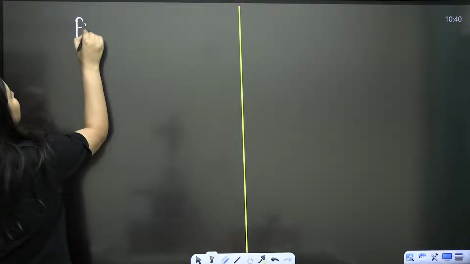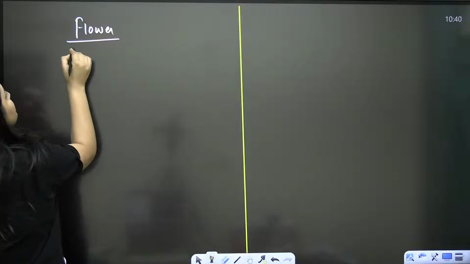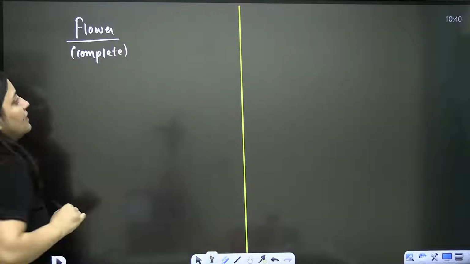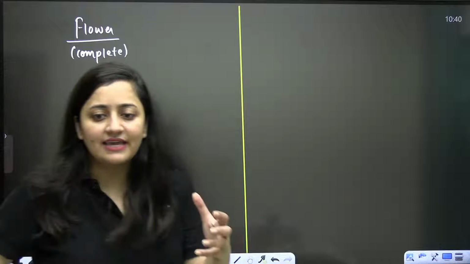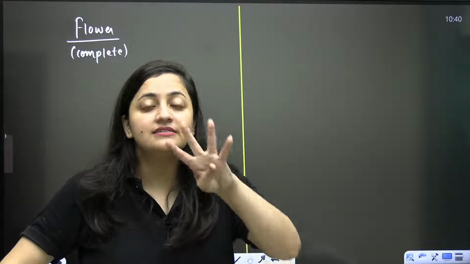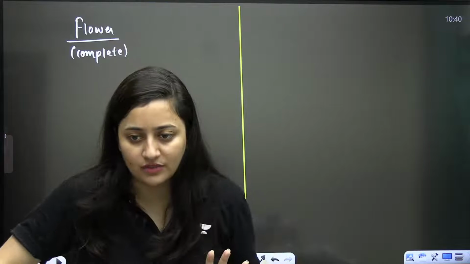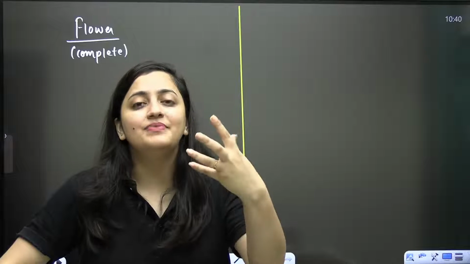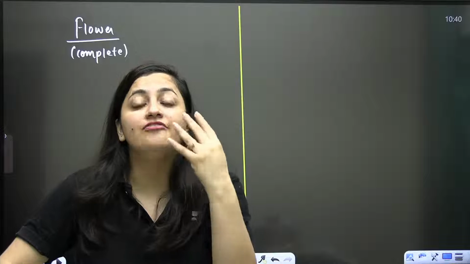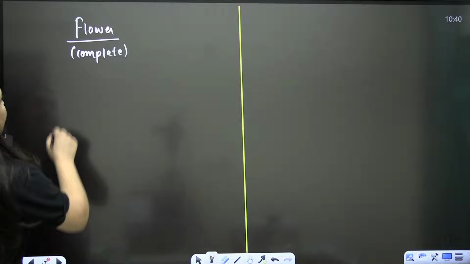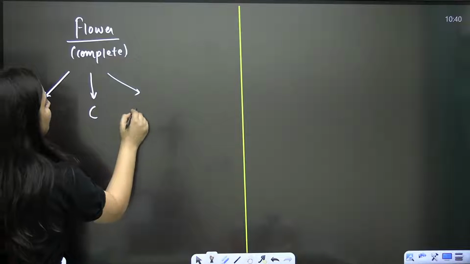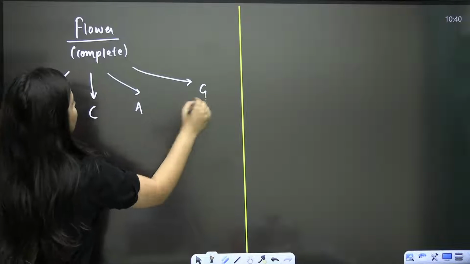So as I said, when you are talking about a flower, especially a complete flower, when we say that a flower is complete, it means it has all the 4 whorls: the calyx, the corolla, the androecium, and the gynoecium.